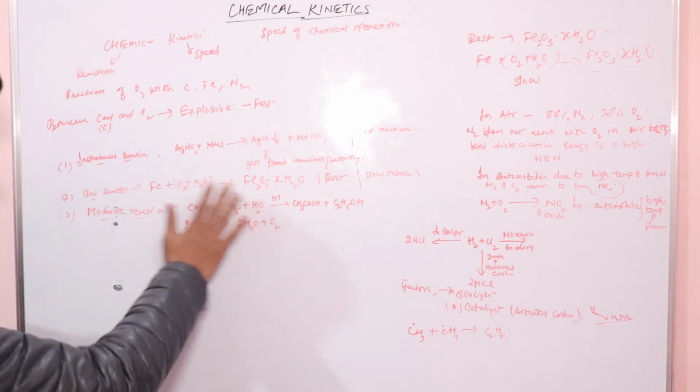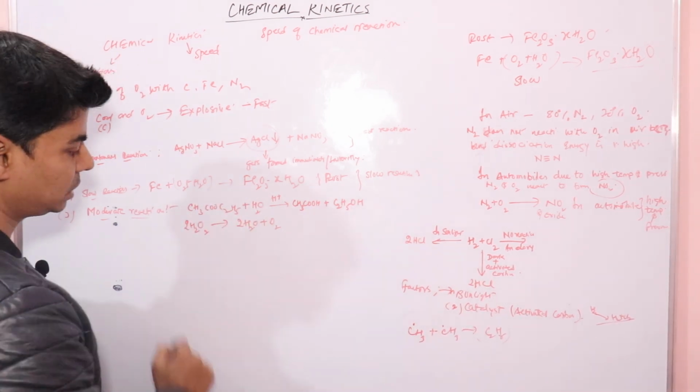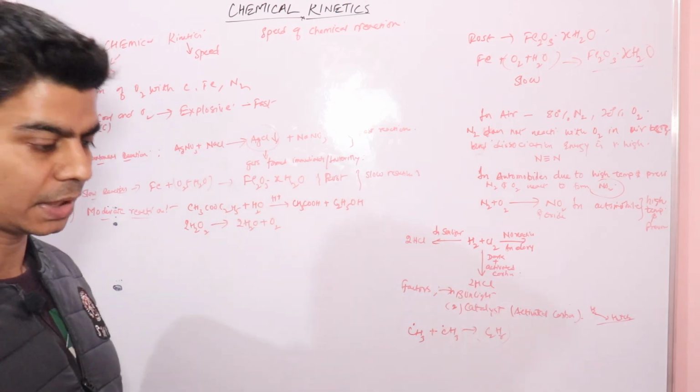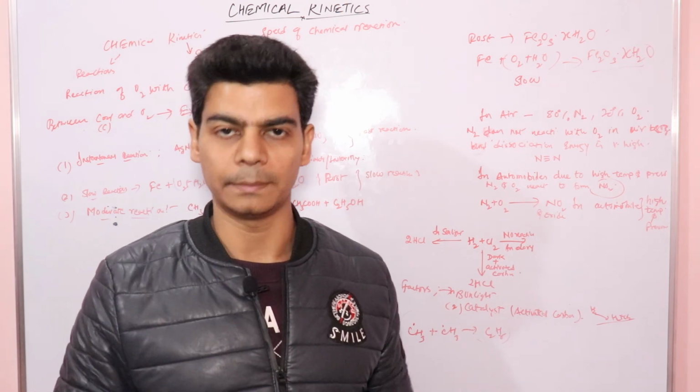But reactions like hydrolysis of ethyl acetate, hydrolysis of sucrose or decomposition of hydrogen peroxide are moderate reactions, and their speed can be calculated in the labs.